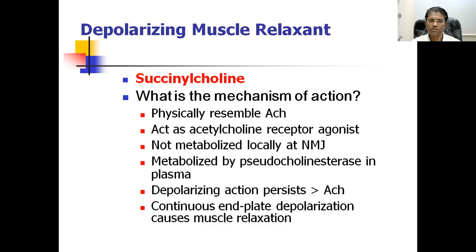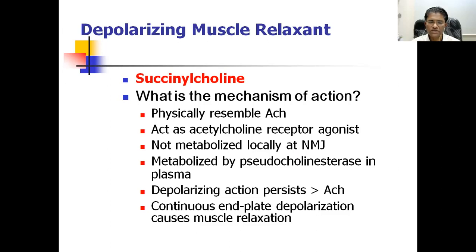Because of the excessive prolonged depolarizing action, what happens? The muscle initially contracts, which is seen as fasciculation. Now, once the muscle has contracted, for some time it is resistant to the next stimulus.